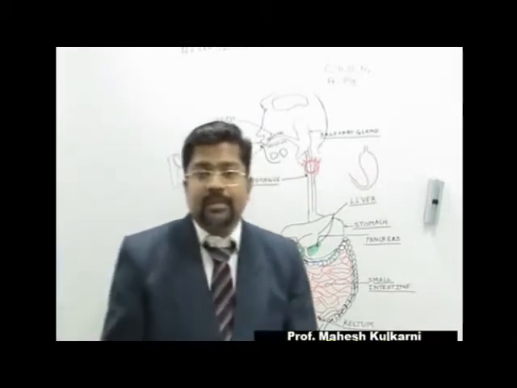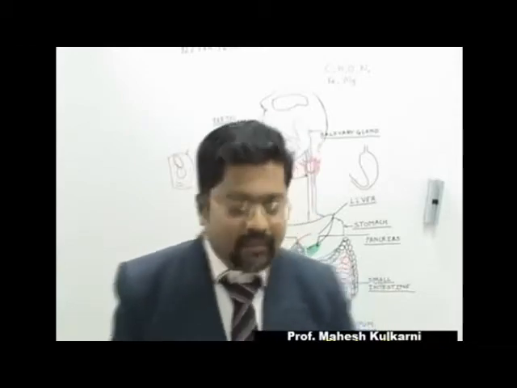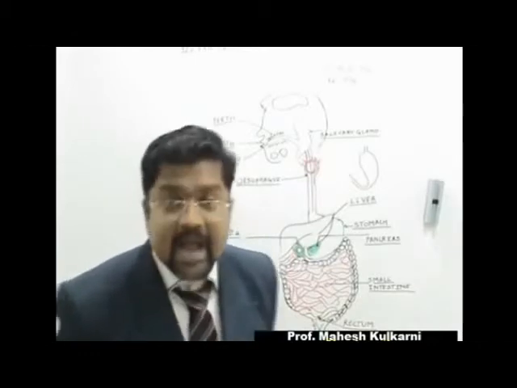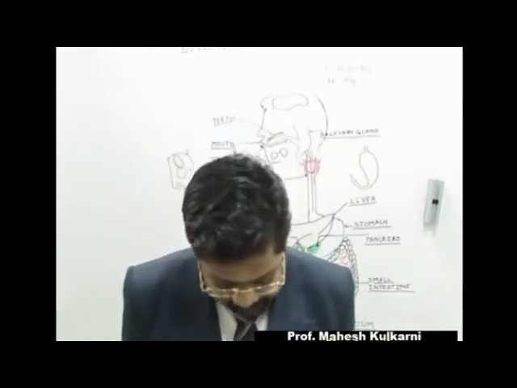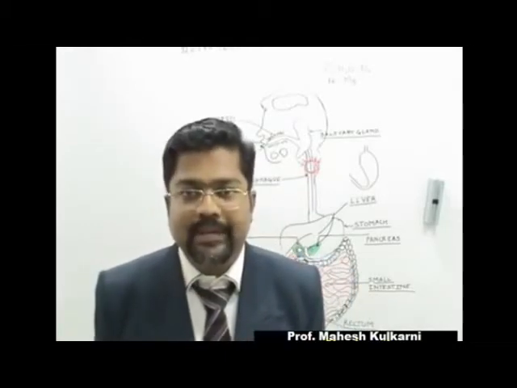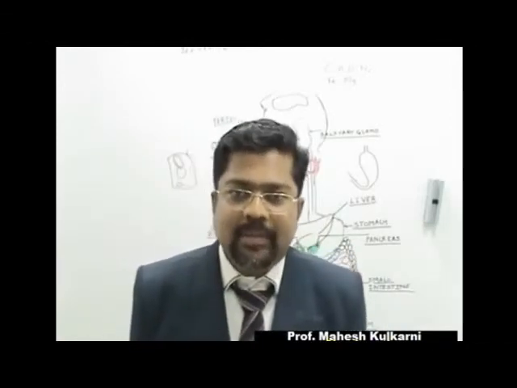Now this stomach is divided into three parts. The first or upper part is called the cardiac, which is in the vicinity of the heart. The second part is called the fundus, F-U-N-D-U-S, and the third part is called the pyloric stomach.